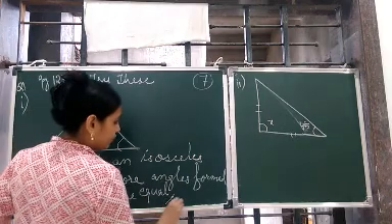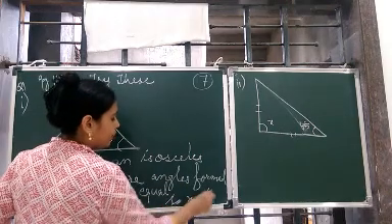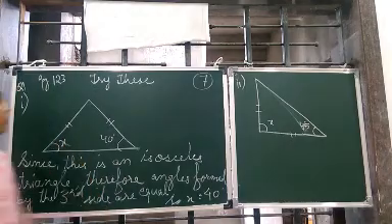So x is equal to what? 40 degree. So this is what? 40 degree.